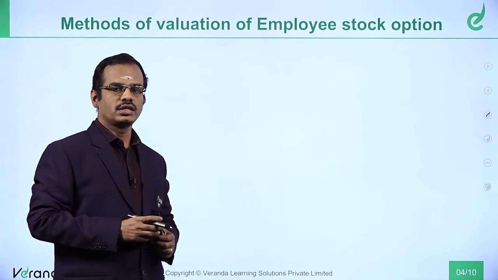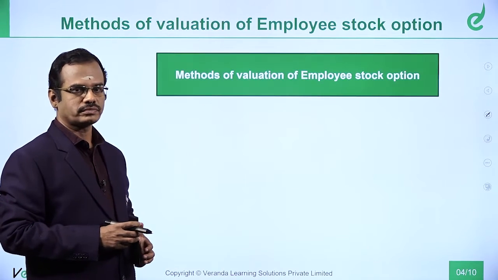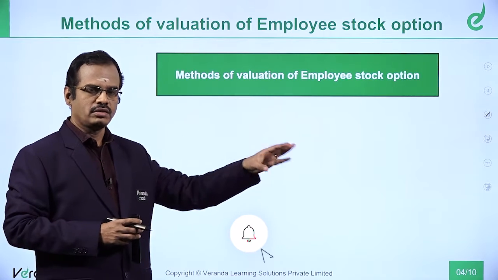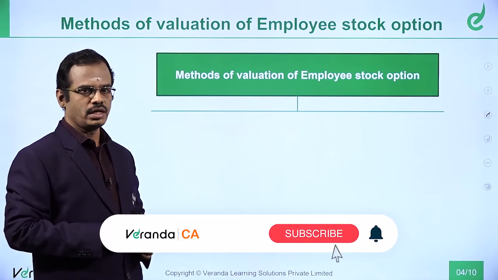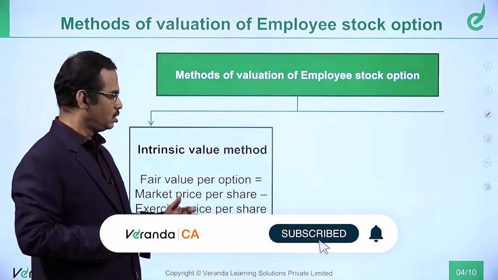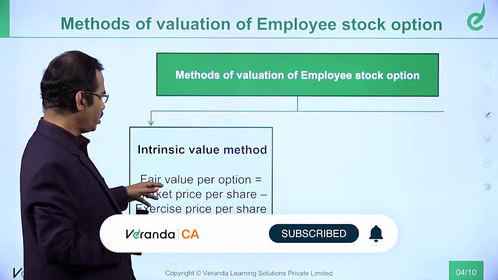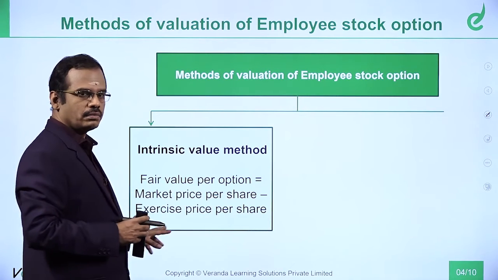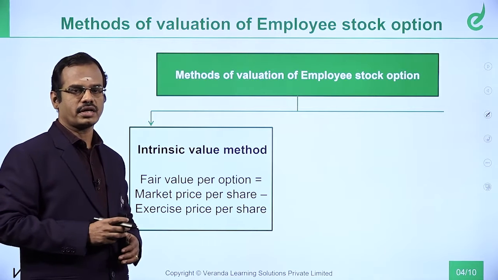Then what are the methods of valuation? Already we discussed the intrinsic value method and the fair value method. In the intrinsic value method, as you have just seen in the formula, fair value per option is equal to market price per share minus exercise price per share.